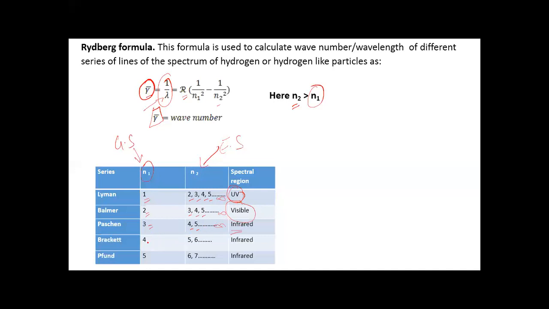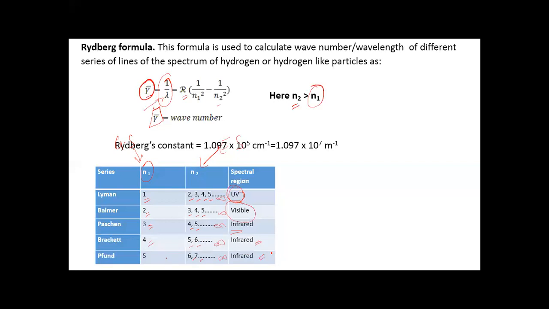For Brackett, the ground state is 4, and the excited state is 5, 6 and up to infinity. The spectral region is IR. For Pfund, the ground state is 5 and the excited state is 6, 7 up to infinity. Again, the spectral region is IR.